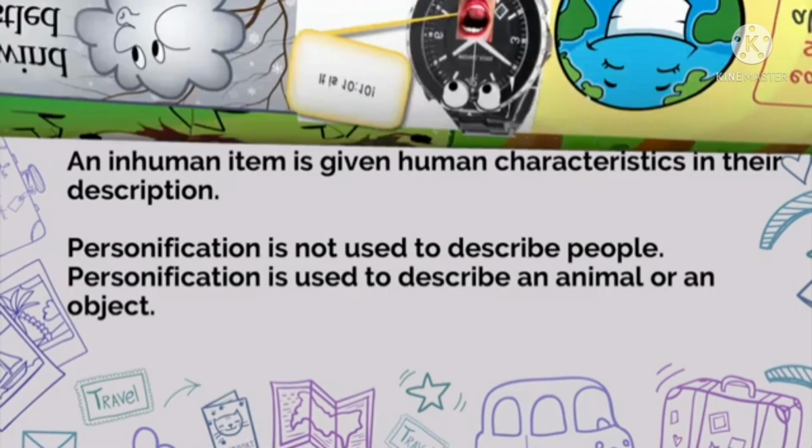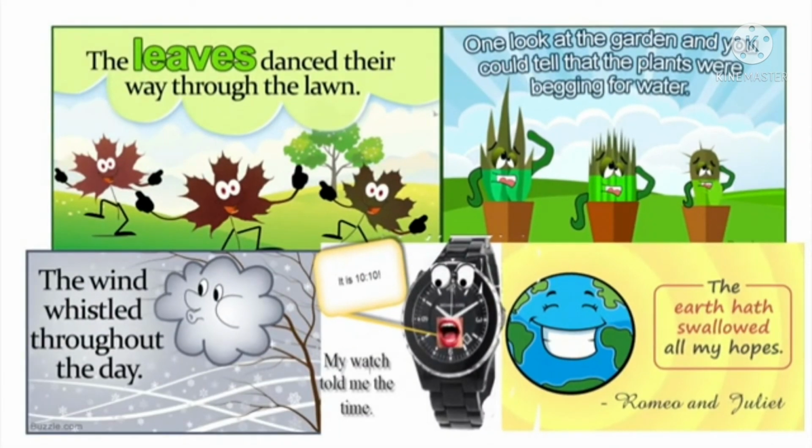Now, let us see some examples of personification. First one, the leaves danced their way through the lawns. The leaves danced. Who does the leaves dance? Never, only humans dance. Second one, look at the garden and you could tell that the plants were begging for water. Do the plants beg for water? No, it is humans who beg. So, it's a personification. The earth had swallowed all my hopes.